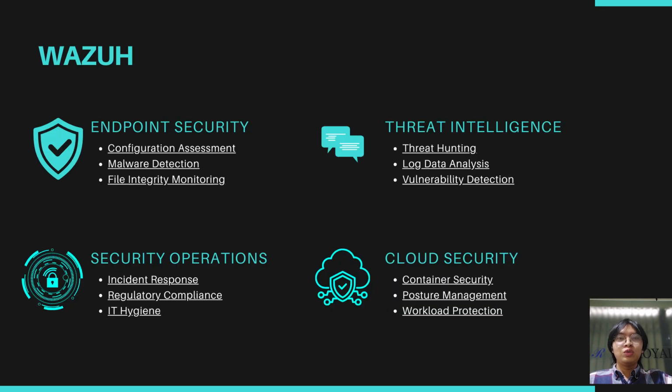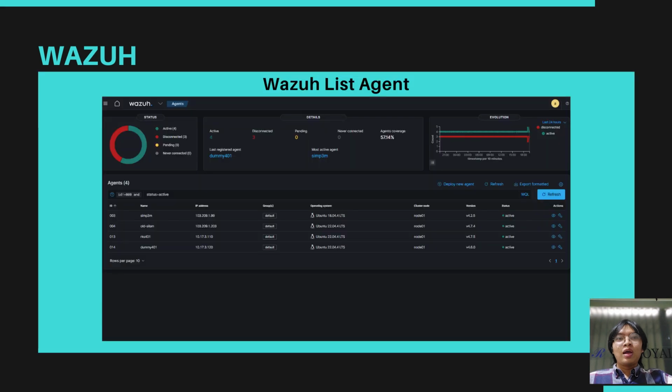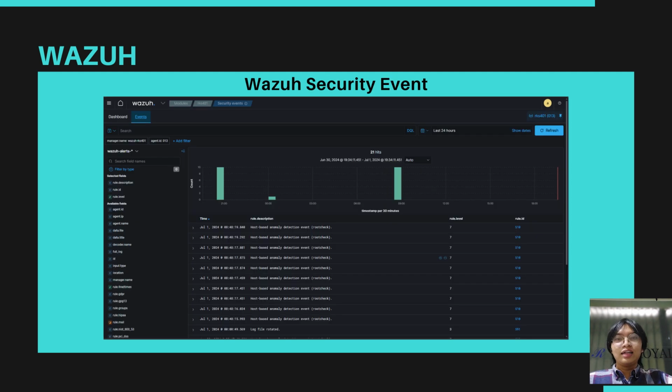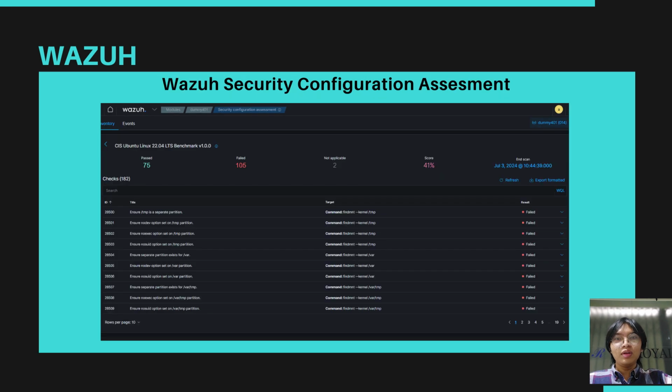Wazuh can be used for endpoint security, threat intelligence, security operations, and cloud security. When opening Wazuh, we are directed to a dashboard that contains an agent list. This page contains all agents that are connected to the Wazuh server. Next, there is the Wazuh security events page. This page contains a list of events that are indicated as attacks on one of the agents we are monitoring.